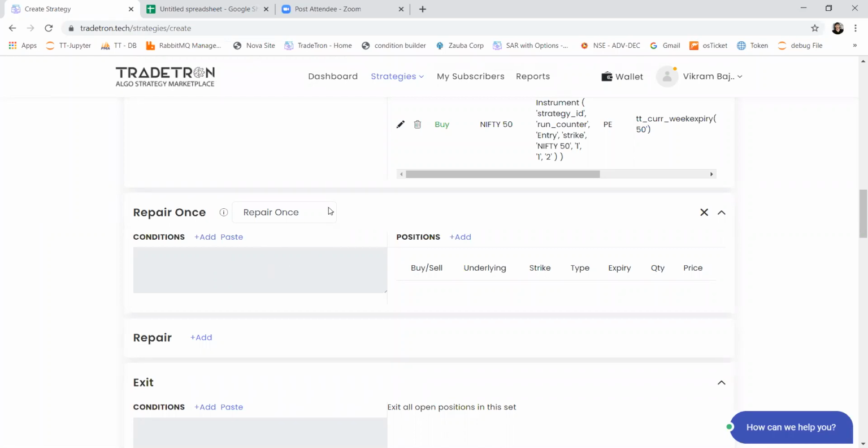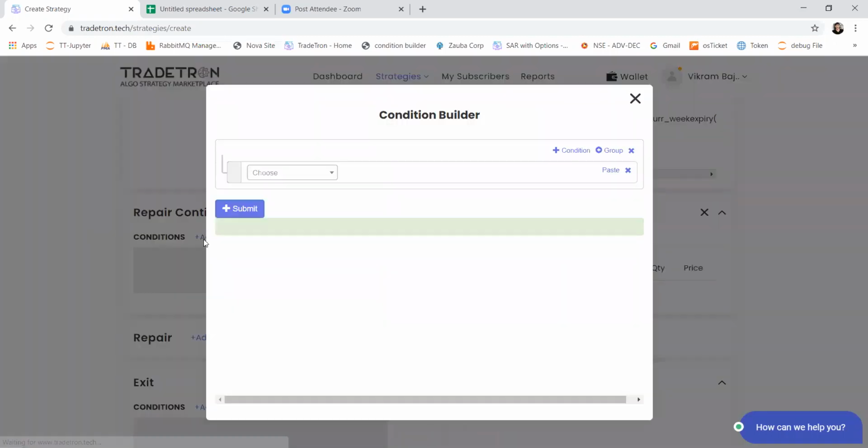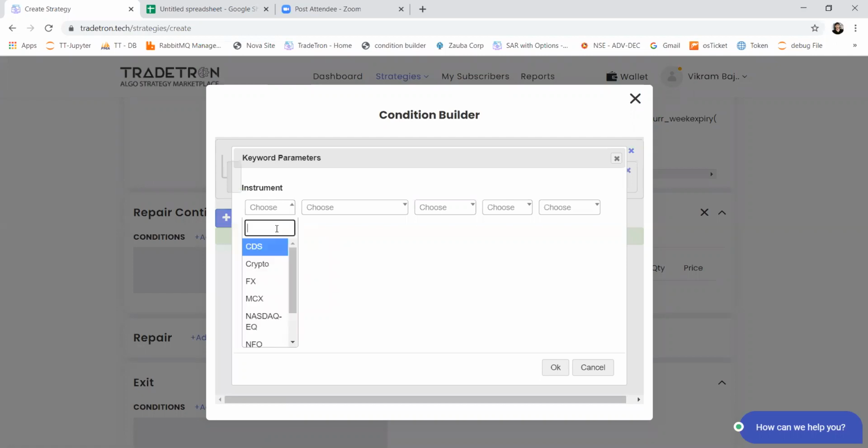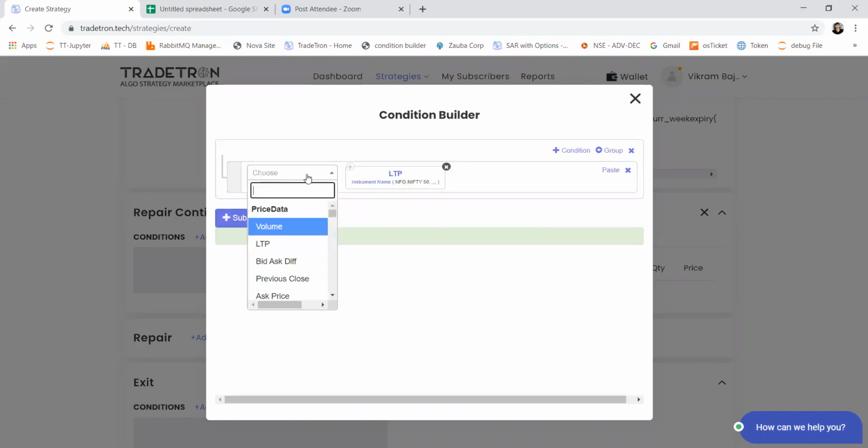But let's say you are running an option book and, based on the delta values, you continuously want to make your strategy delta neutral. So every time delta goes above a certain level, or let's check some other example. Let's say whenever LTP of Nifty, so I think this example will explain when to use repair continuous.